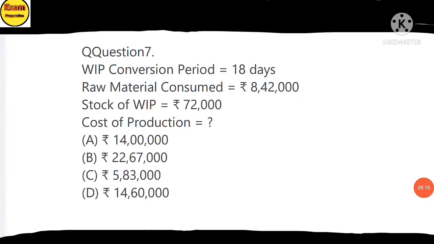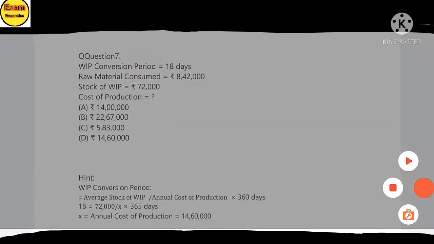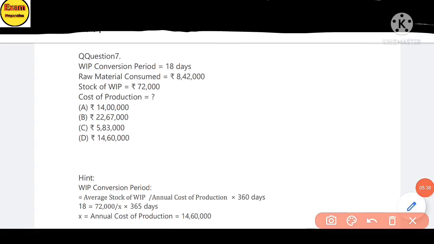Question 7. Work in progress conversion period is equal to 18 days. Raw material consumed 8,42,000. Stock of work in progress 72,000. Find the cost of production. In this question you will find it from the work in progress conversion period.